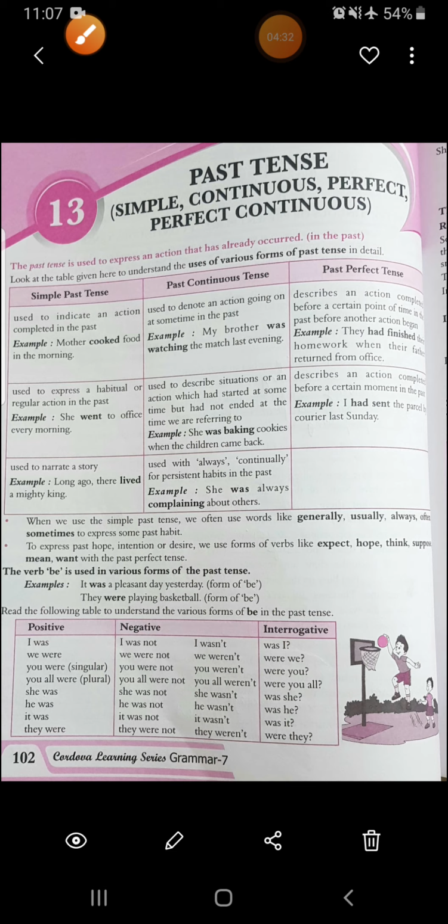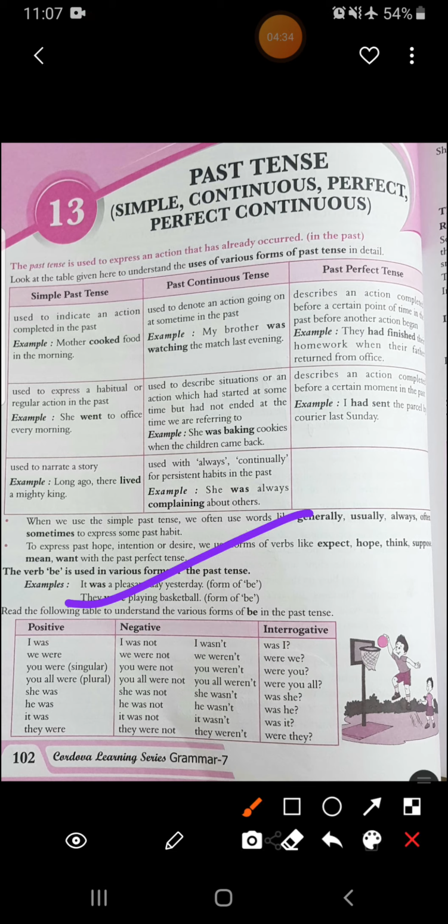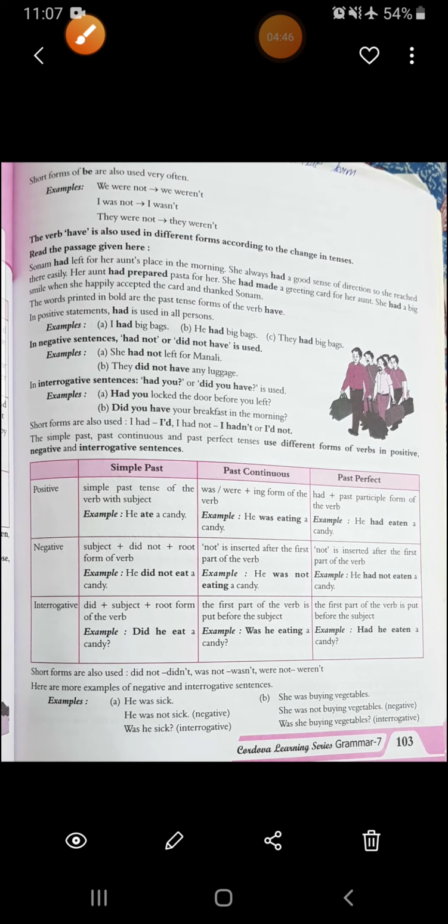Then if it is in positive form, see this table. If it is in positive form, I was. If it's negative, I was not. Interrogative, was I. Then we were not, were we. In this way, this will be done.